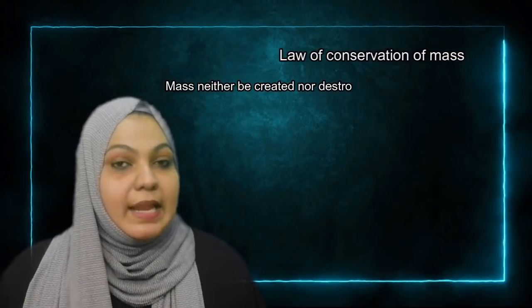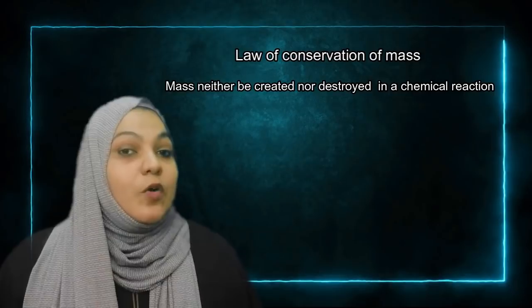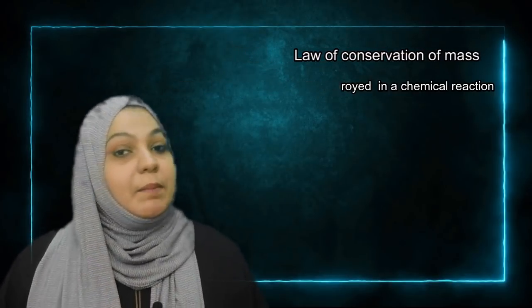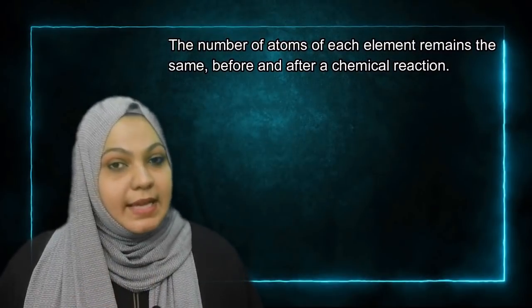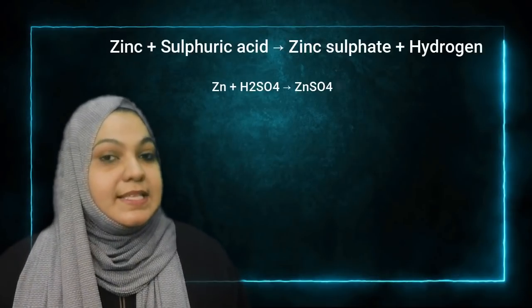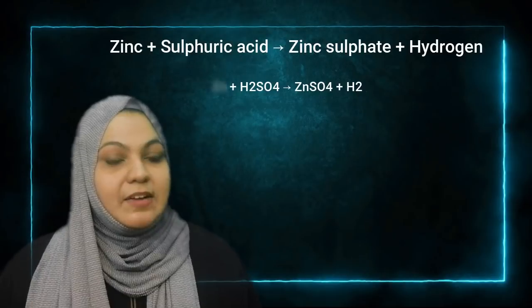The total mass of the elements present in the reactants of a chemical reaction has to be equal to the total mass of the elements present in the products. That means before the reaction and after the reaction, mass should be the same. So if it is unbalanced, we should balance it to satisfy the law of conservation of mass. So let's see how we can balance the chemical equation. For example, zinc plus sulfuric acid gives zinc sulfate and hydrogen. Now we can count and compare the reactants and products.